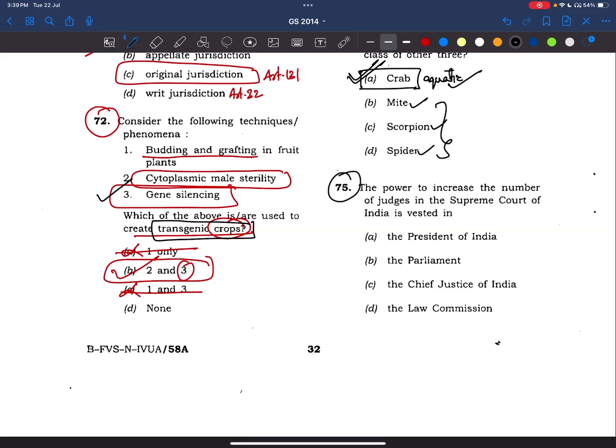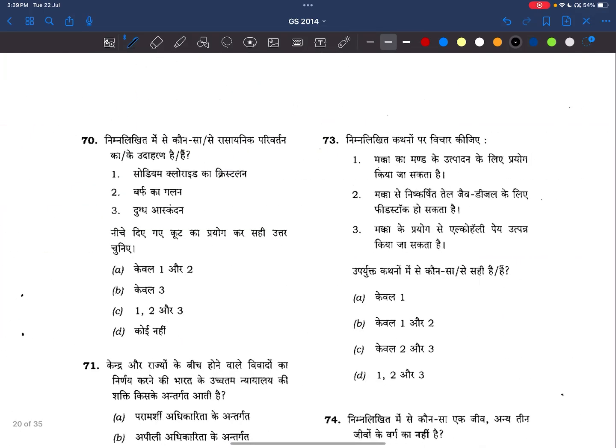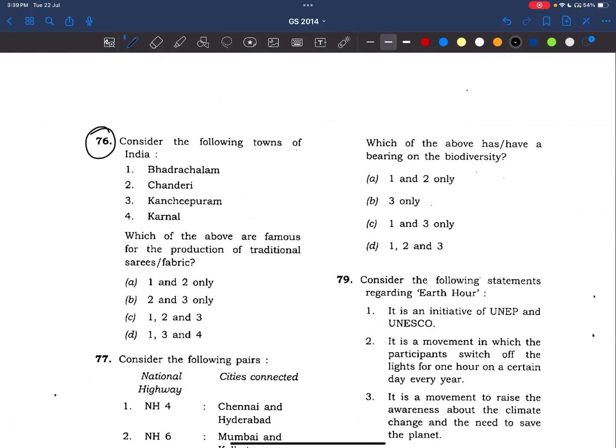The power to increase the number of judges in the Supreme Court of India is invested in. This is a very simple question, friends. In the judiciary chapter of Lakshmikant, the power is with the Parliament. Right? Now, coming to 76th question.